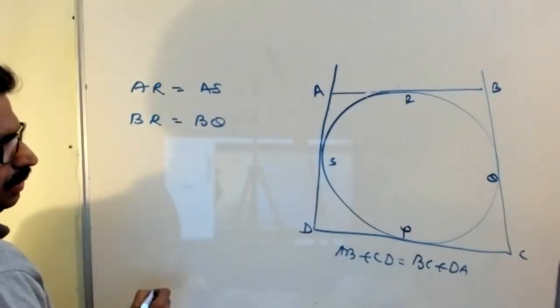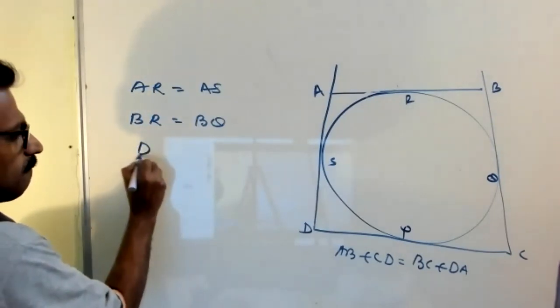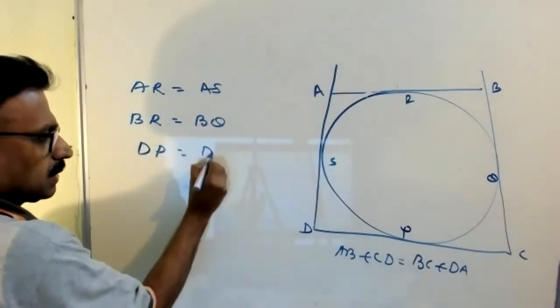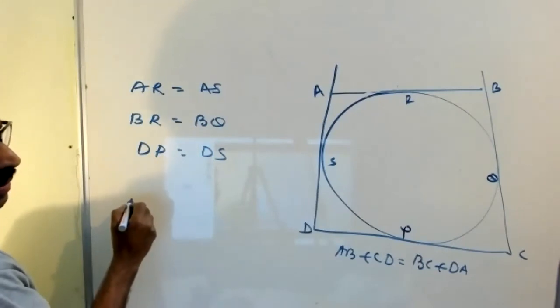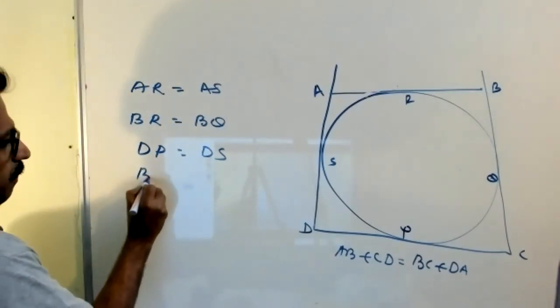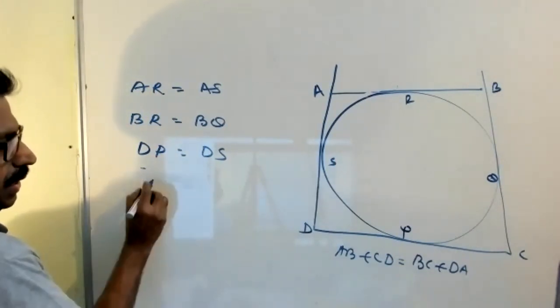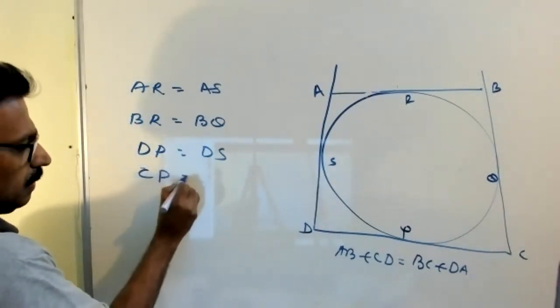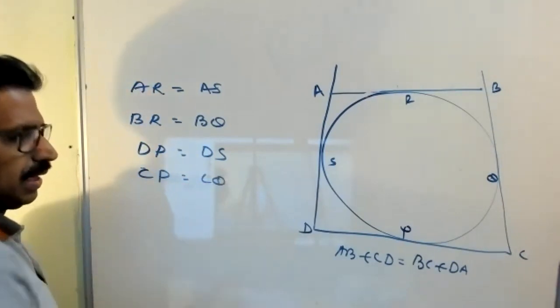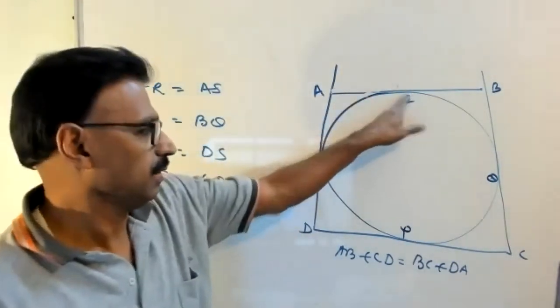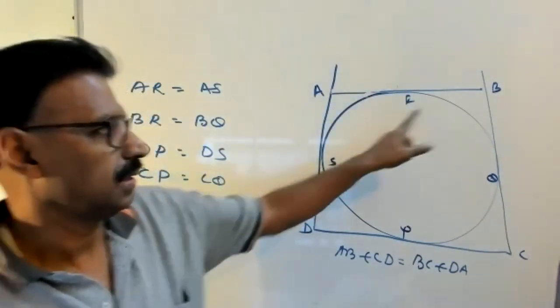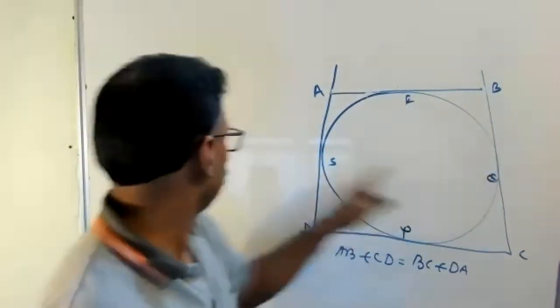Then DP equals DS. CP equals CQ, because I want to complete the sides. AR equals AS, then BR equals BQ. Correct or not?